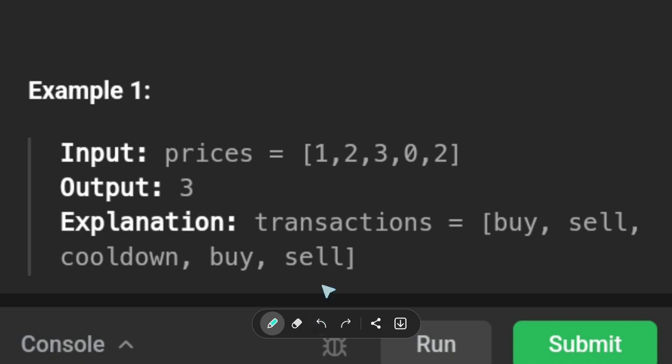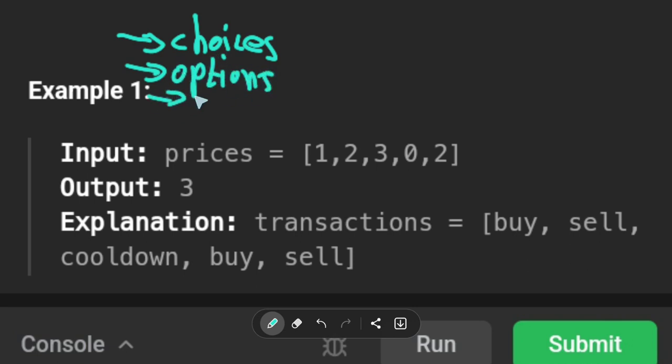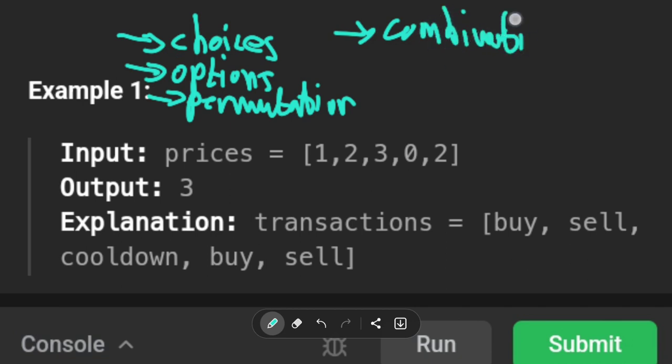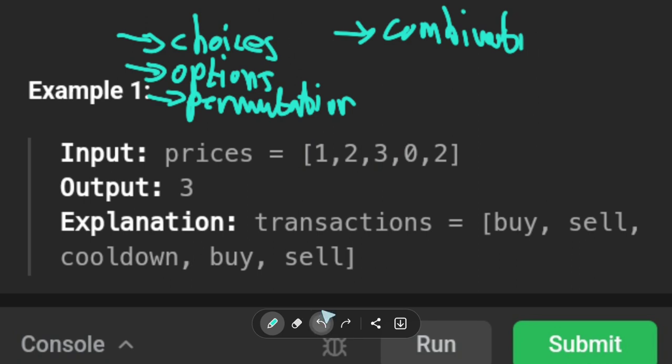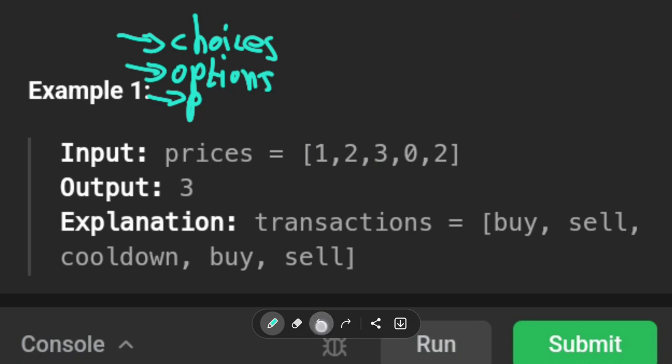So I think this gives us a hint. Once we see that we have choices, we have options, we have permutations, we have combinations. All these words should hint us to something. So we don't have combinations, but we see that this is getting complex. I mean, with each entry, we can choose what to do. Choose whether we buy, not buy, sell, depends on what we want to do. So once we have choices, we should immediately be thinking about recursion.